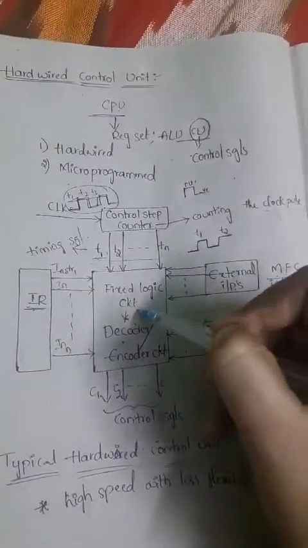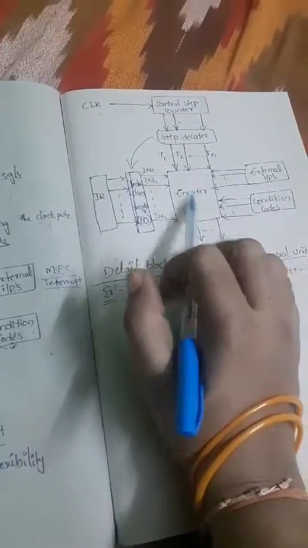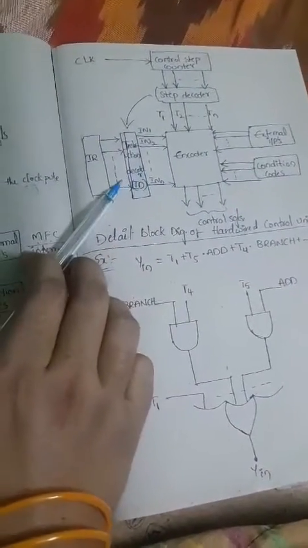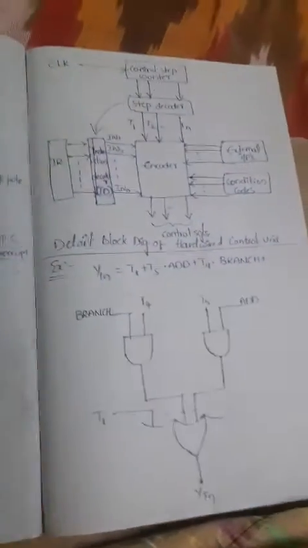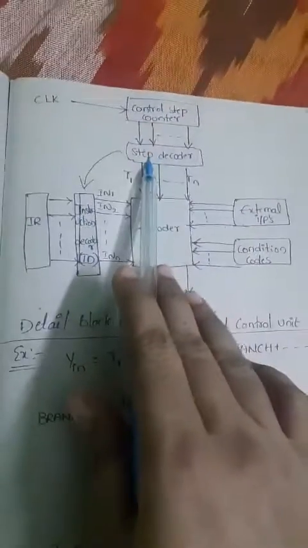In the previous case this did not exist. Just observe here: between the control step counter and the decoder encoder block we didn't have any block, but here, between the control step counter and the encoder we have the step decoder, and between the IR and the encoder we have the instruction decoder. That is the extra thing we have. So in the detailed block diagram of the hardwired control unit we have two more extra blocks, those are the instruction decoder and the step decoder.